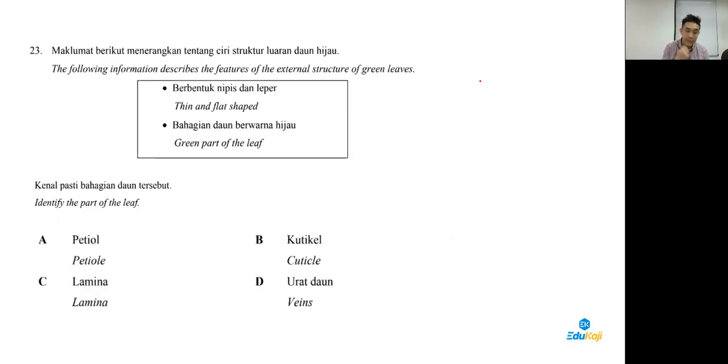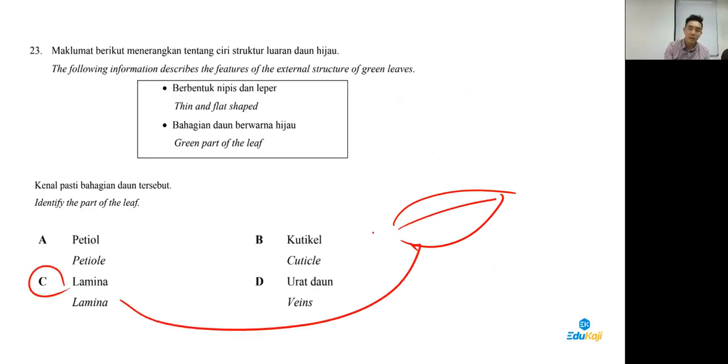As for 23, identify the part of the leaf. This is a bit like a primary school question or maybe lower secondary. So green part of the leaf, flat and thin. So answer is lamina. Okay. Lamina.